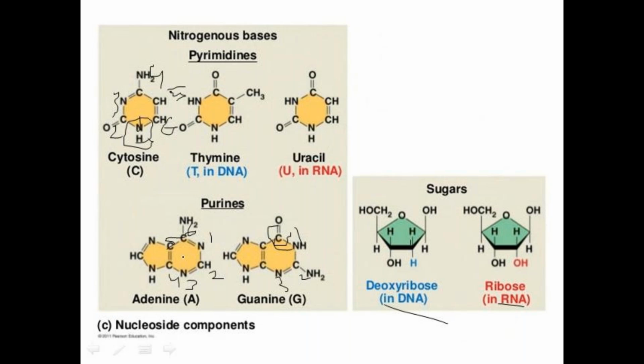That is the purine, and that forms mainly two hydrogen bonds with thymine. I will show you in the next class how these bonds are forming, why two hydrogen bonds are forming, and why three hydrogen bonds are forming. Because of the structural conformation, mainly two hydrogen bonds are present between adenine and thymine, whereas three hydrogen bonds are present between guanine and cytosine.